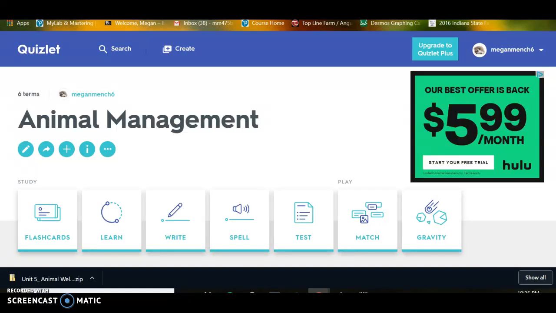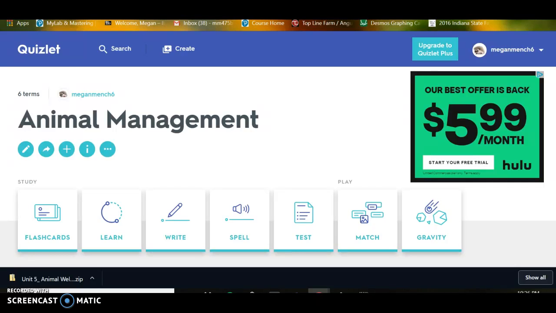Well, good evening. It's Megan, and I'm going to take a few minutes to describe the tool that I decided to pick, which is obviously Quizlet, that you can see on the desktop. And keeping with the same theme that I have had with the previous badges, it is animal management.